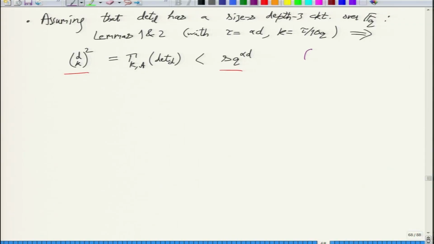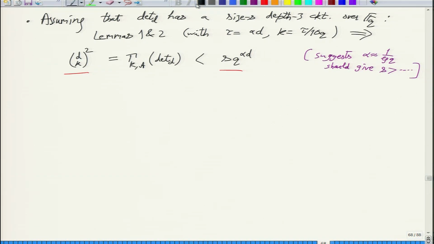So this suggests that if you take alpha to be a fraction, things should be fine, actually depending on log q. So you should take alpha to be 1 over log q. Right, so this is what this suggests, that taking alpha to be 1 over log q should give S greater than something like what we wanted.